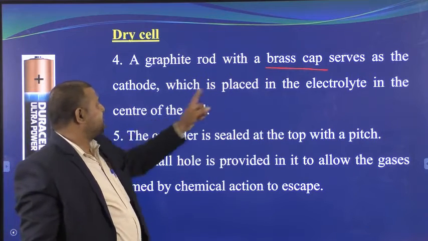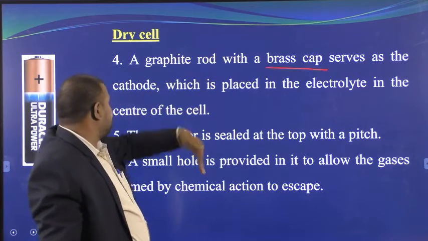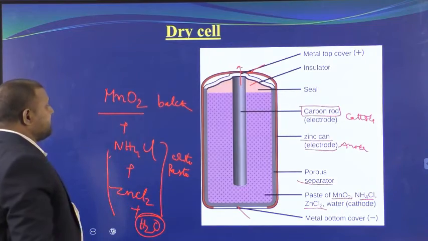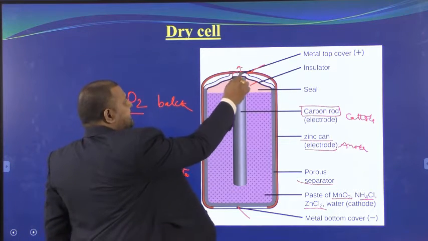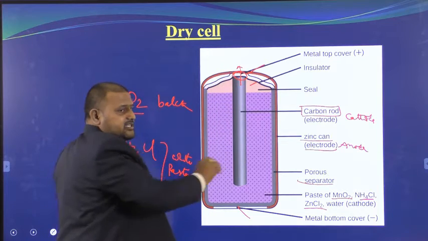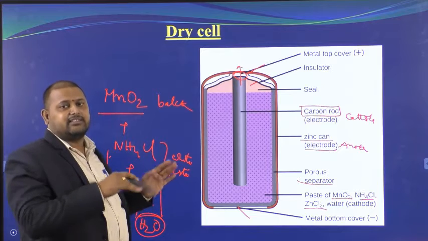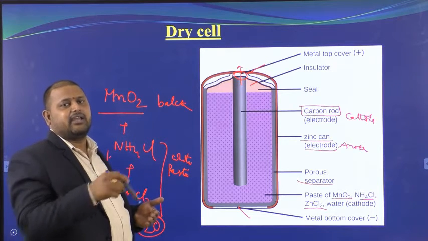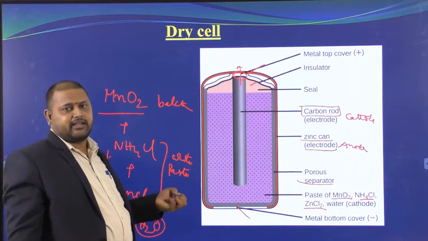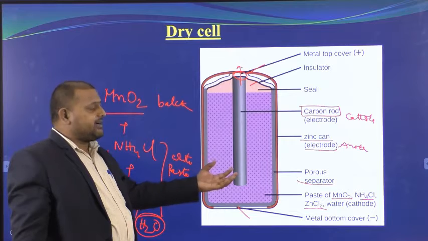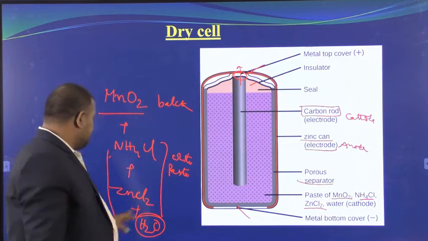This brass cap serves as the cathode, right? And it is placed in the center of the cell. You can see in this first diagram I have shown you clearly. This is the carbon rod, here we have the brass cap, and it is placed in the center of the zinc container. If you understand the diagram clearly, it is very simple for you to represent it by writing. Try to understand the diagram, get accustomed to it, and if you are clear with the parts and how the positions are, you can clearly write the answer. Right?